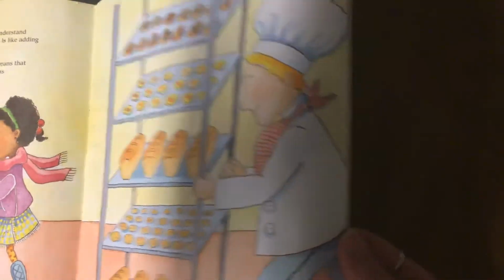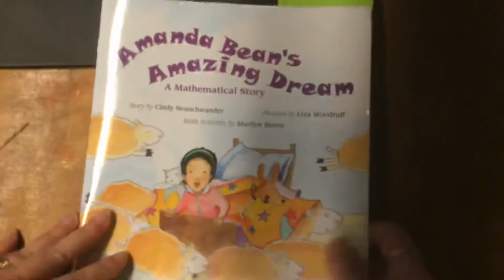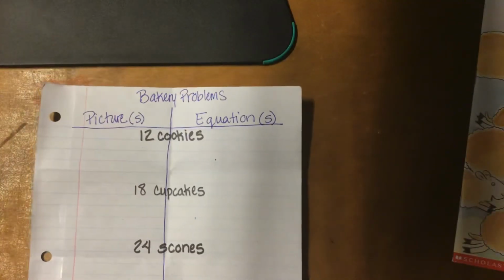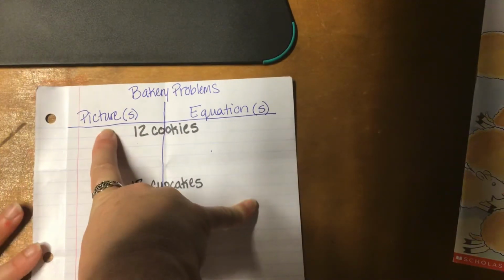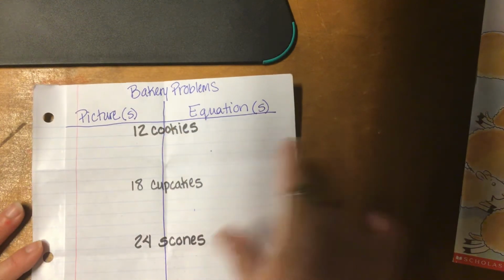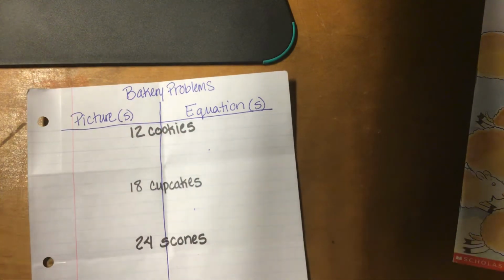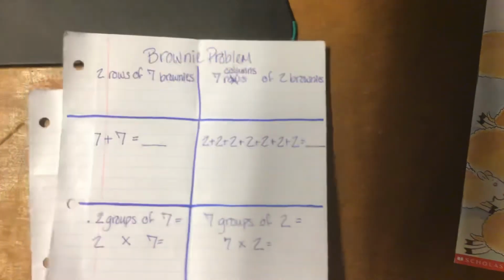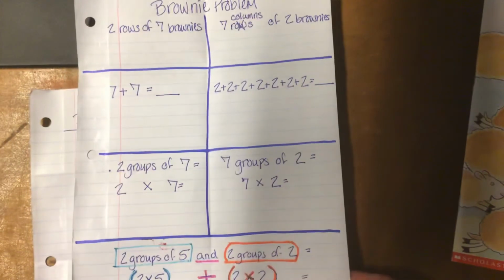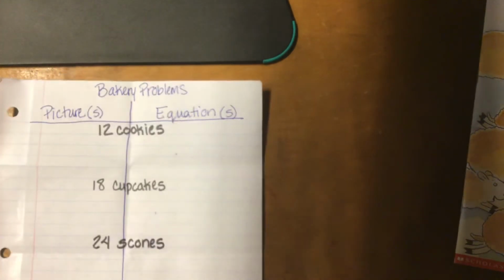So now that you've done part 2, you might want to go back and watch part 1 again. At home, you can come up with your own bakery problems. These are some examples. You can draw pictures and then write your equation just like we wrote our equations for the brownie problem. There were lots of ways you could write an equation for the brownie problem. You could do your own problems.